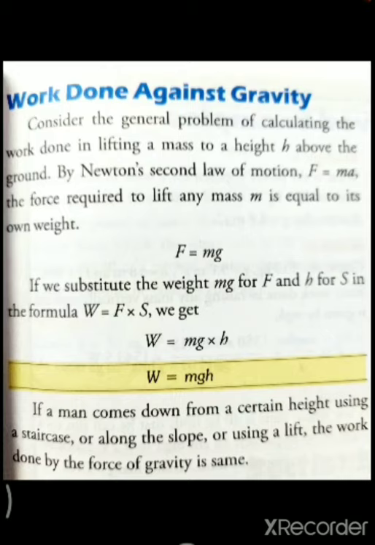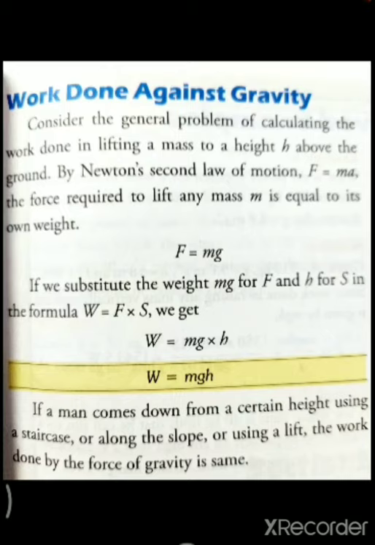Some examples to illustrate speed are given. Just before that, see this: to convert the speed from meter per second to kilometer per hour, multiply by 18 by 5. And if we want to convert kilometer per hour to meter per second, then we need to multiply by 5 by 18. I hope all of you have understood that.